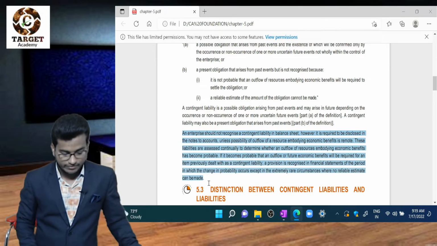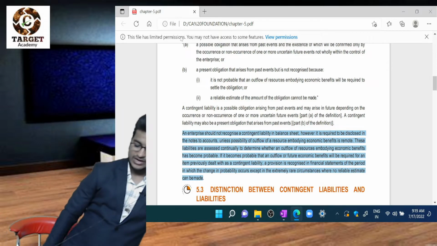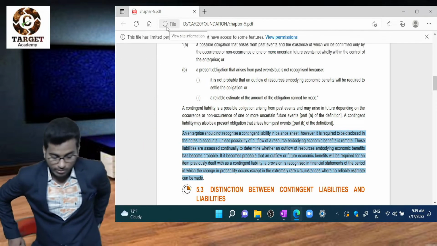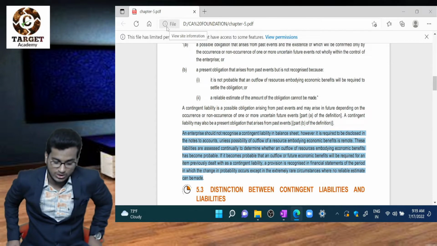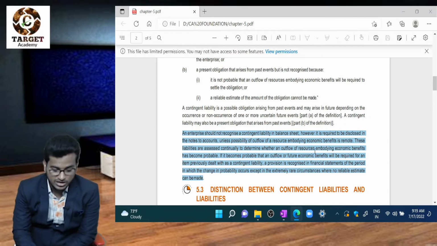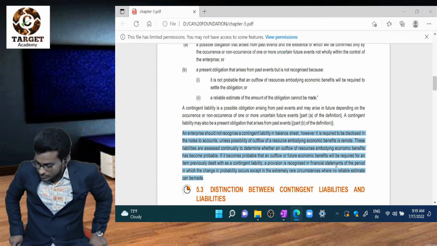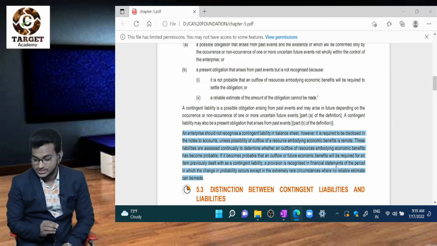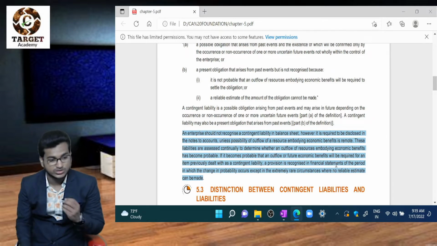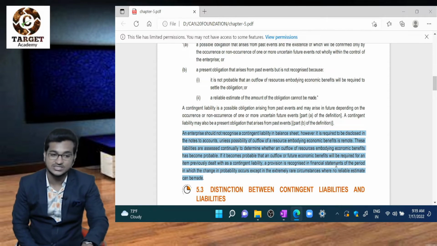Next paragraph. An enterprise should not recognize a contingent liability in the balance sheet. However, it is required to disclose it in the notes to accounts unless the possibility of outflow of resources embodying economic benefits is remote. If you remember, contingent assets need not be recorded in books of accounts. At the same time, no need to disclose in our financial statements, only in the approving authority's report.